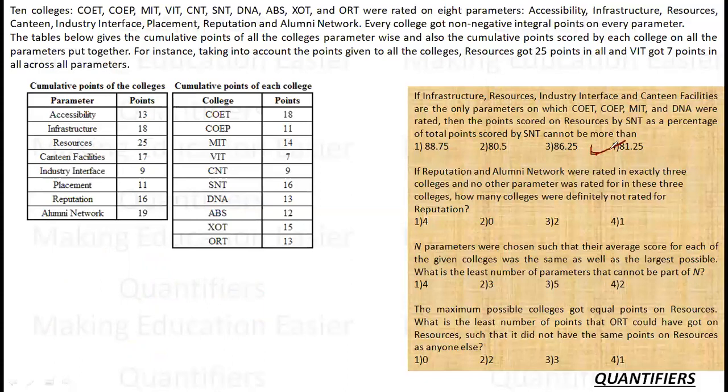Second question says, if reputation and alumni network were rated in exactly 3 colleges and no other parameter was rated in these 3 colleges. So reputation and alumni network. So this is reputation.